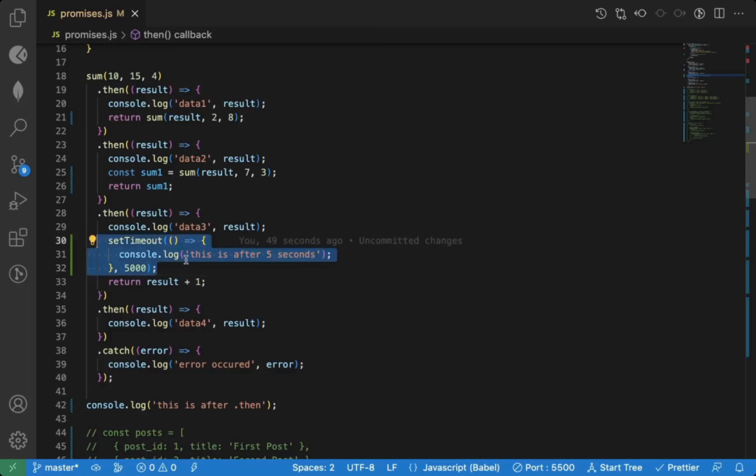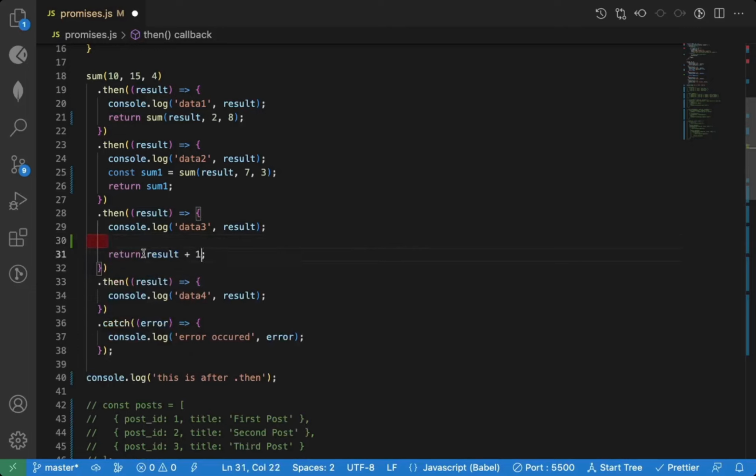So to avoid this issue, what you can do is return a promise. Instead of returning result.1, what you can do is, instead of returning this, I will comment this out, cut this out, and here I will return new Promise.